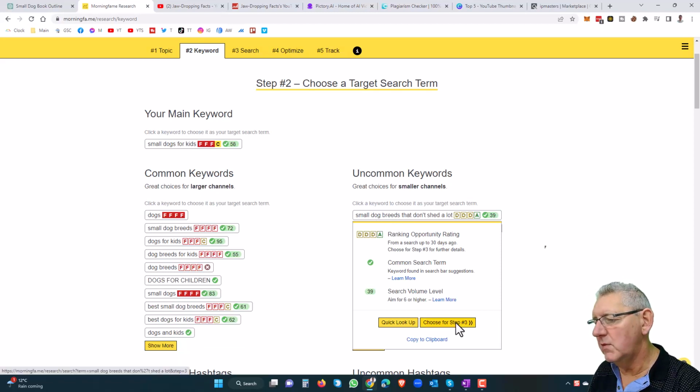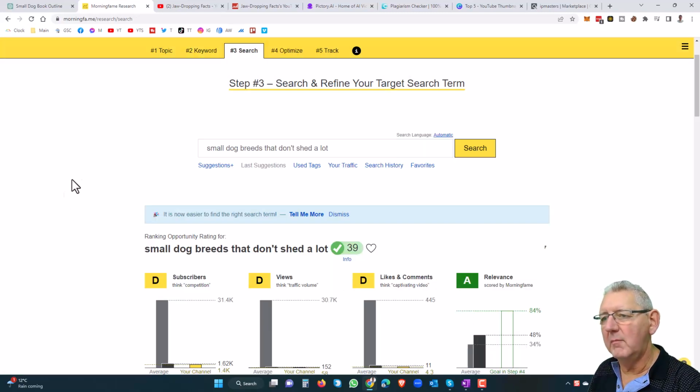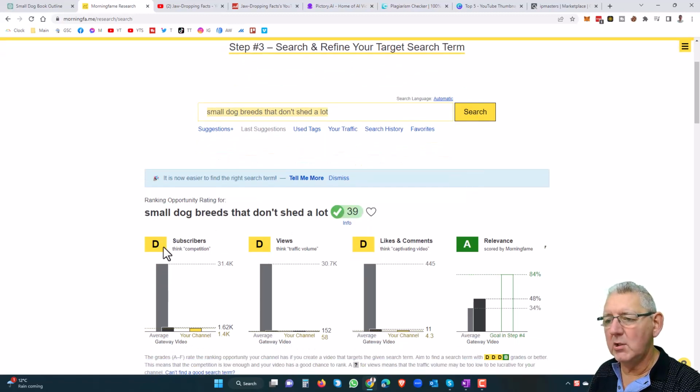So I choose it for step 3, and that will now be brought through to the main step. We're going to come back here to Morning Fame a little bit later on, but small dogs that don't shed a lot is now our keyword. That's what we're going to be making a video on. And here, don't worry too much about the DDD. That's what you'd expect with a brand new channel. If we've got a nice A here, a nice relevant score, and a number above a 6, this is great stuff. So we're going to get good results with this.